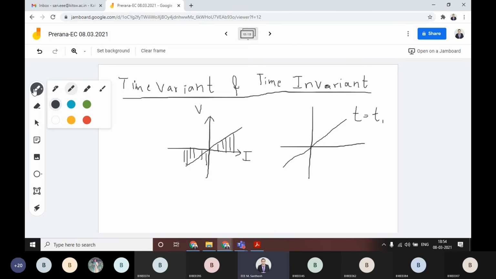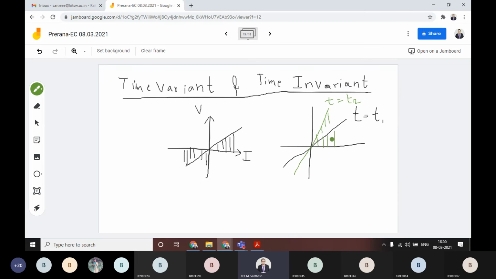If you look after some time, this characteristic, the same line passing through the origin, may be somewhere here, that is at time t equal to t2. That means the characteristics are varying. At one point the value is this, at another time the value is different.